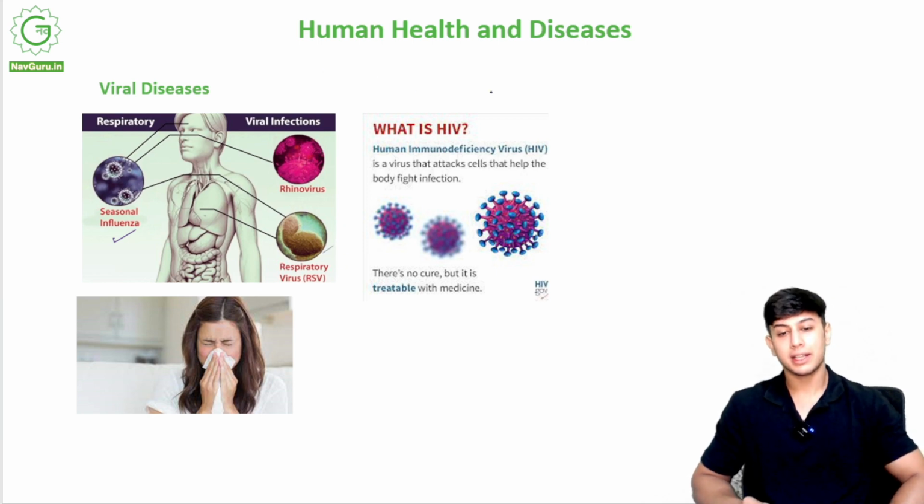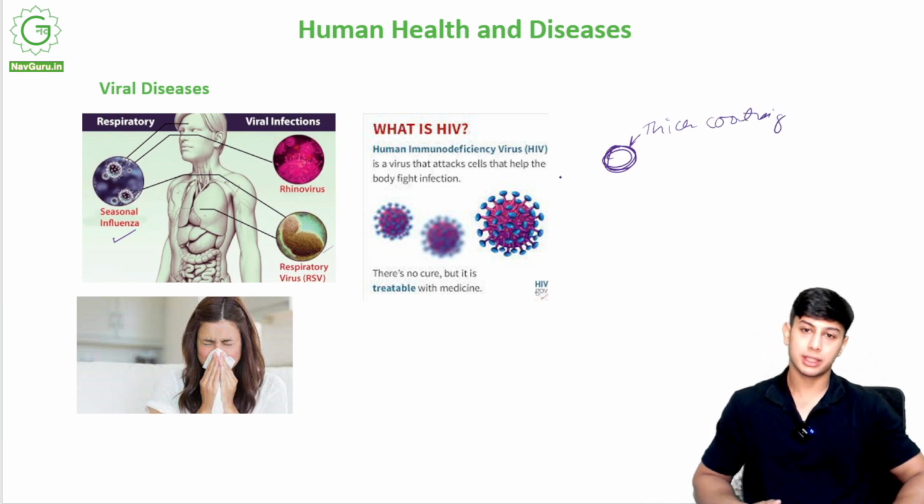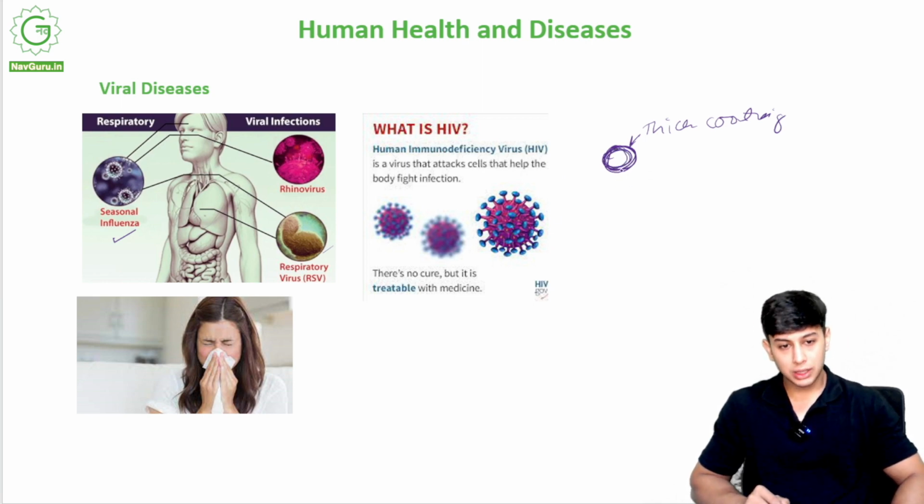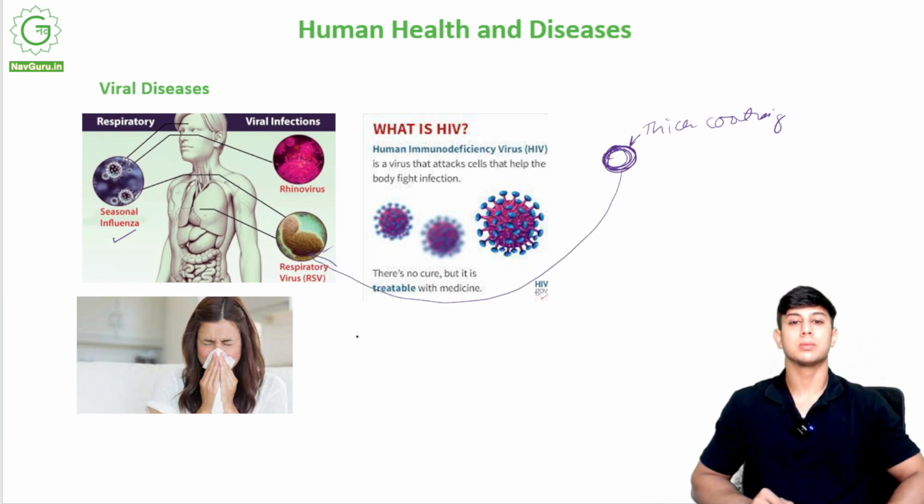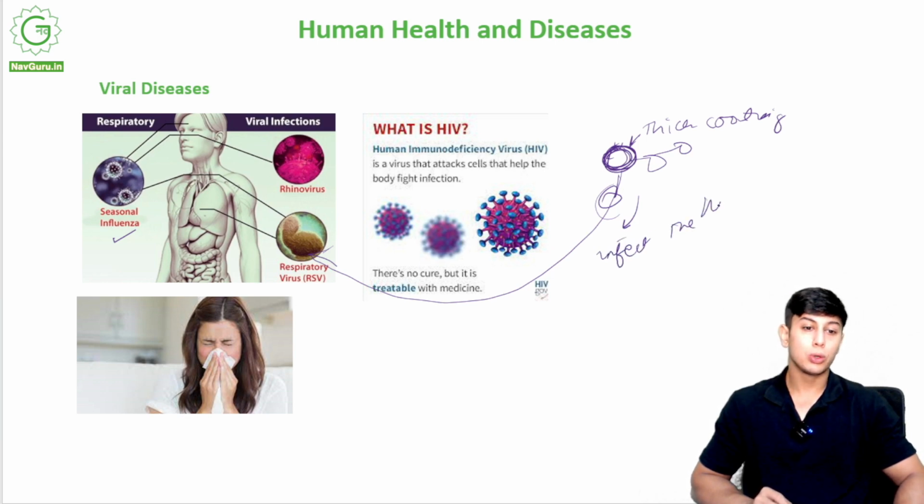Respiratory virus, the virus. So how do viruses work? Viruses have a thick outer coat, which protects the virus from weather conditions, heat, cold, wind, all of these things. If it does not have a favorable environment, there will be a big coating. As soon as it goes inside our system or any organism, this outer coating will break and it will start to reproduce, and this will infect us. We call it the host. We are the host.